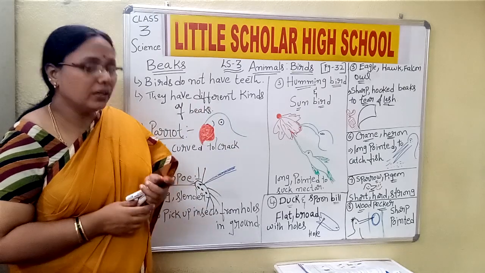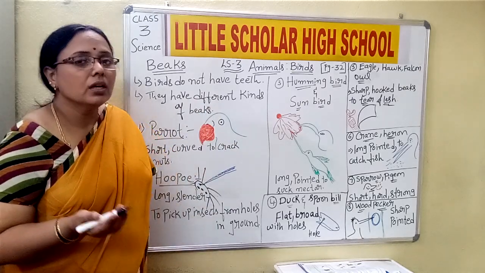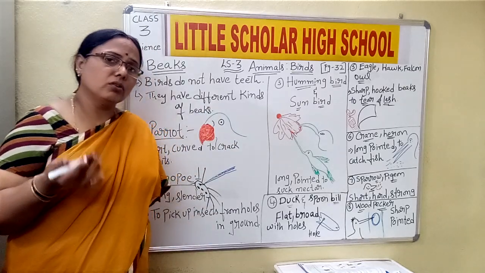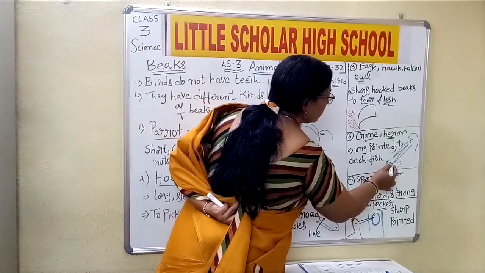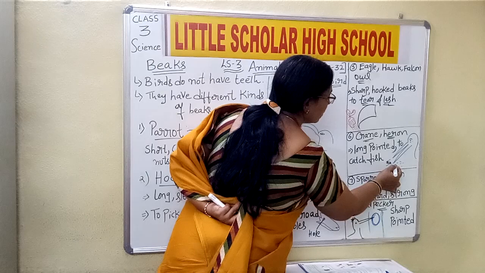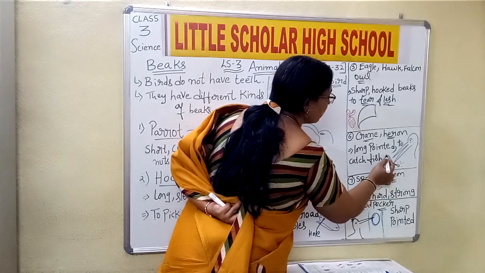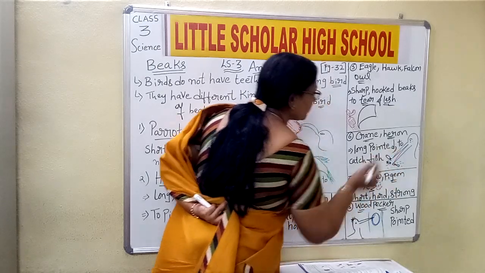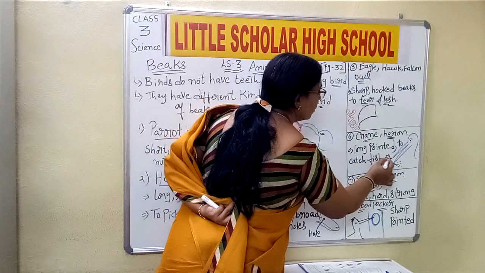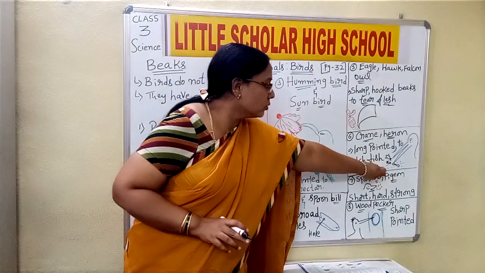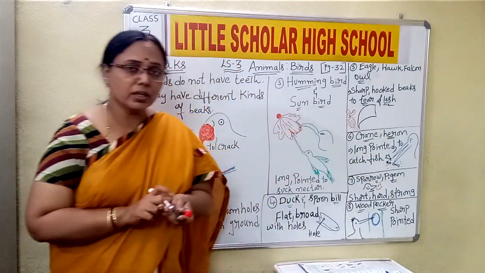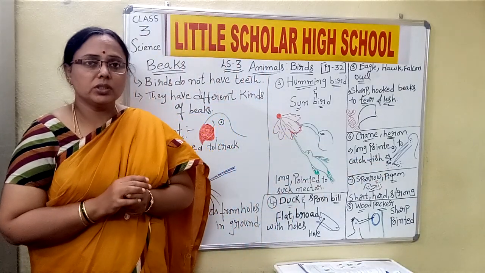Now what is their food? Their food again is some of the insects or the fish which they find in the water. Okay, children. Now all the insects or the fish which are present in the water will not be in a stable position.